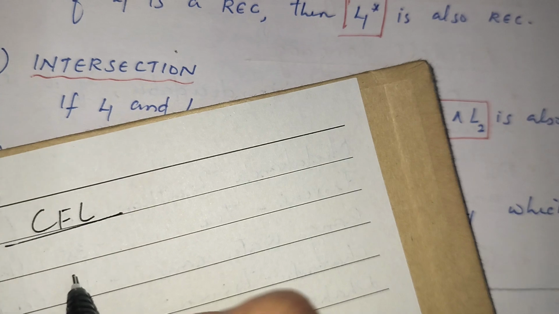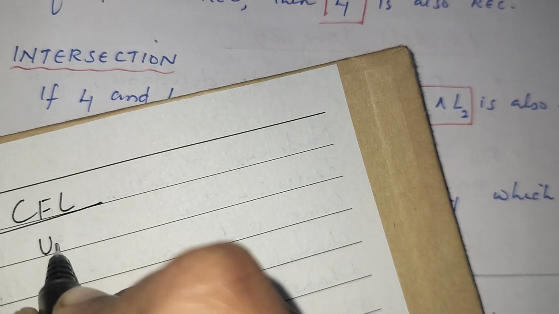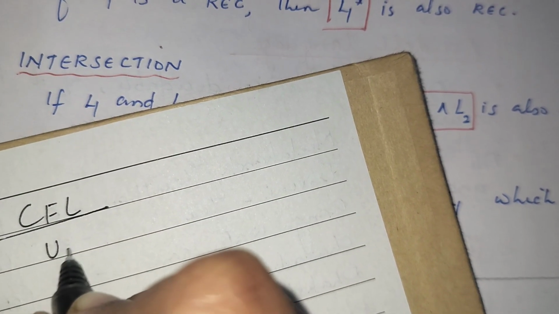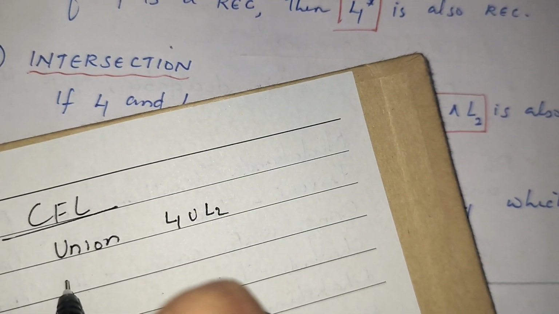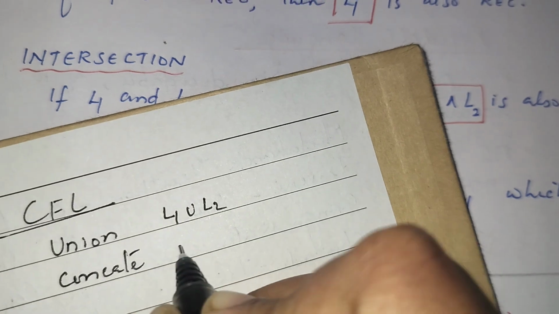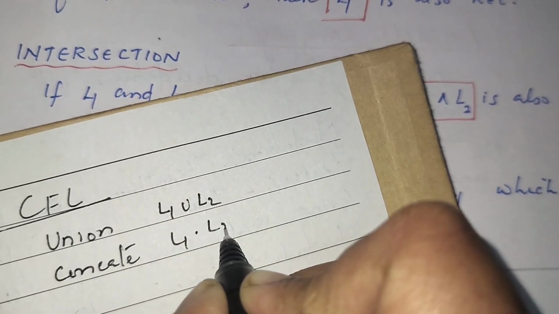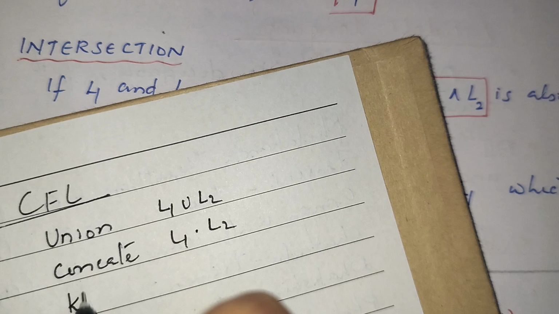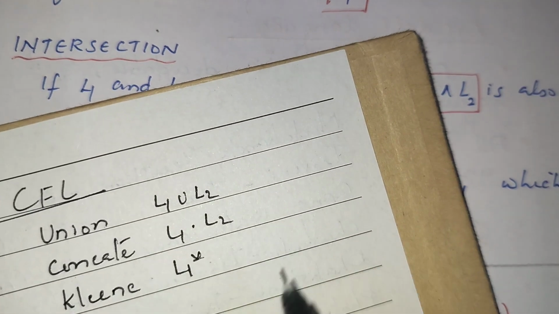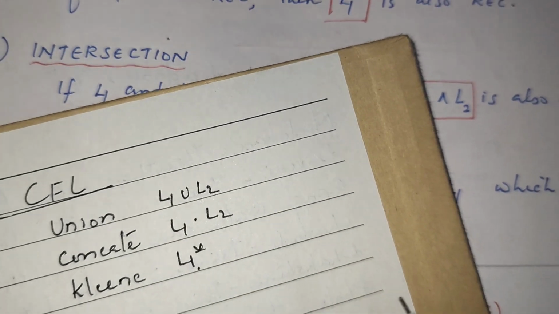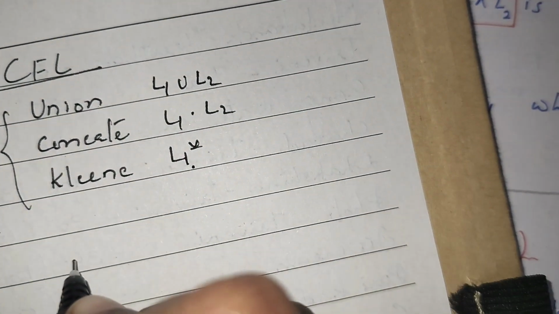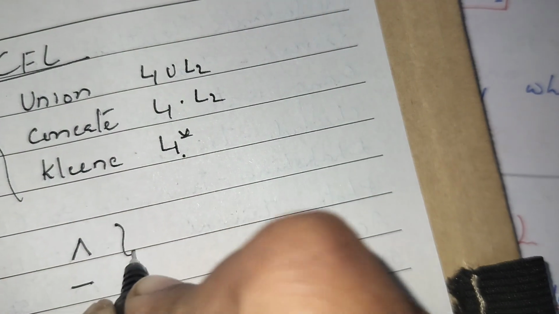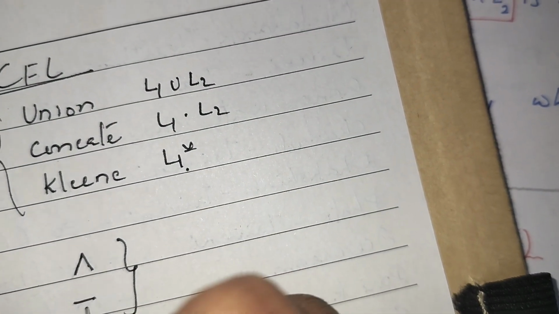When you studied context-free languages, you saw that for two context-free languages L1 and L2, union, concatenation and Kleene closure keep the language context-free, but intersection and complementation are not closed.